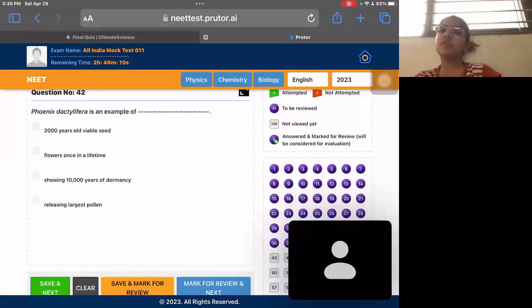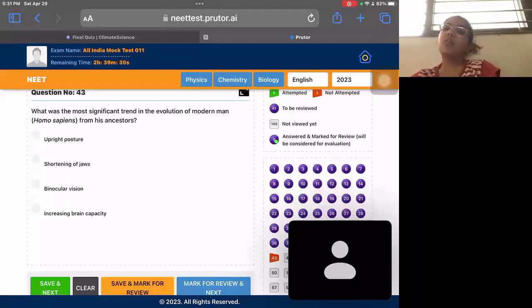Okay. Question 42 is Phoenix dactylifera. Phoenix dactylifera is the scientific name for date palm. So this is the NCERT question. It is a 2000 years old viable seed. It is directly given in NCERT, line to line, so there is no concept here. You need to memorize it. Questions like this do come in the NEET UG paper, one or two questions like this. So you need to learn the NCERT line by line for this.